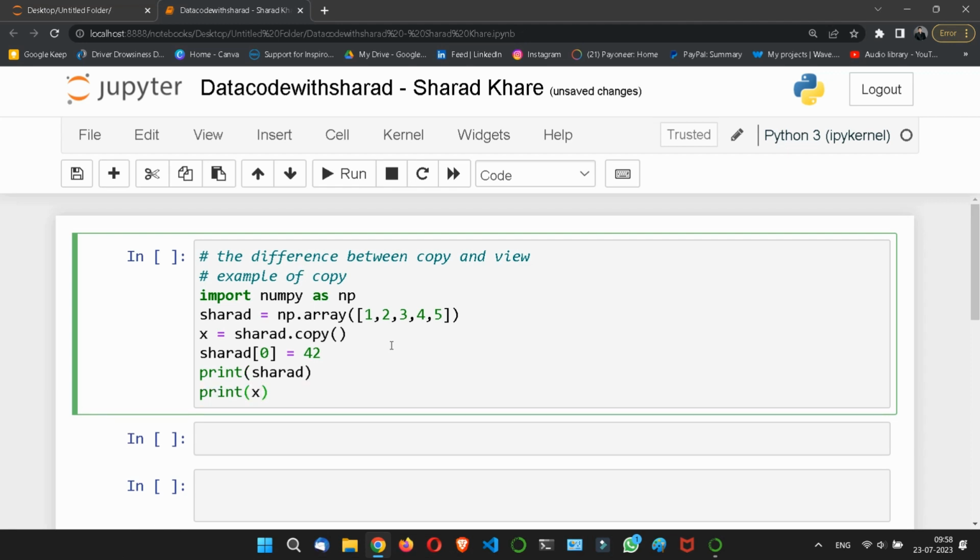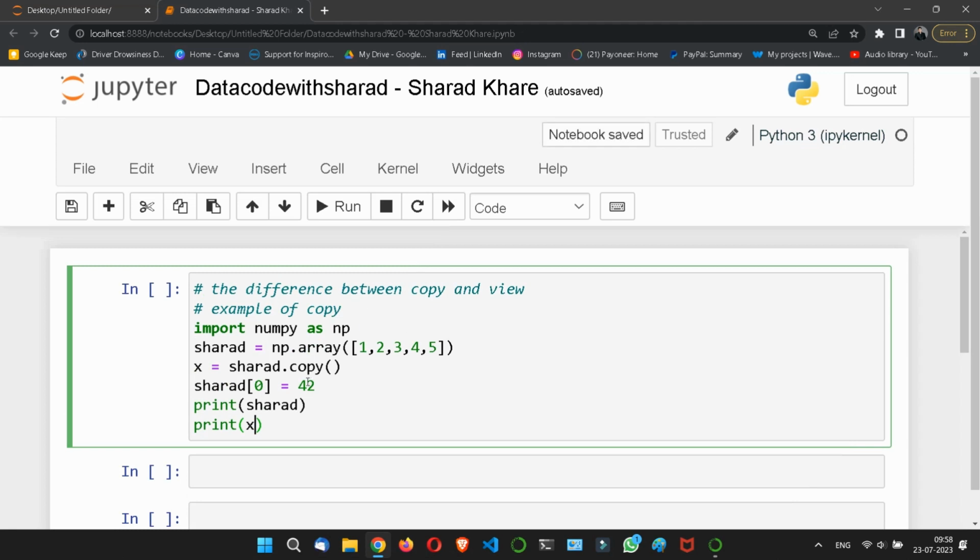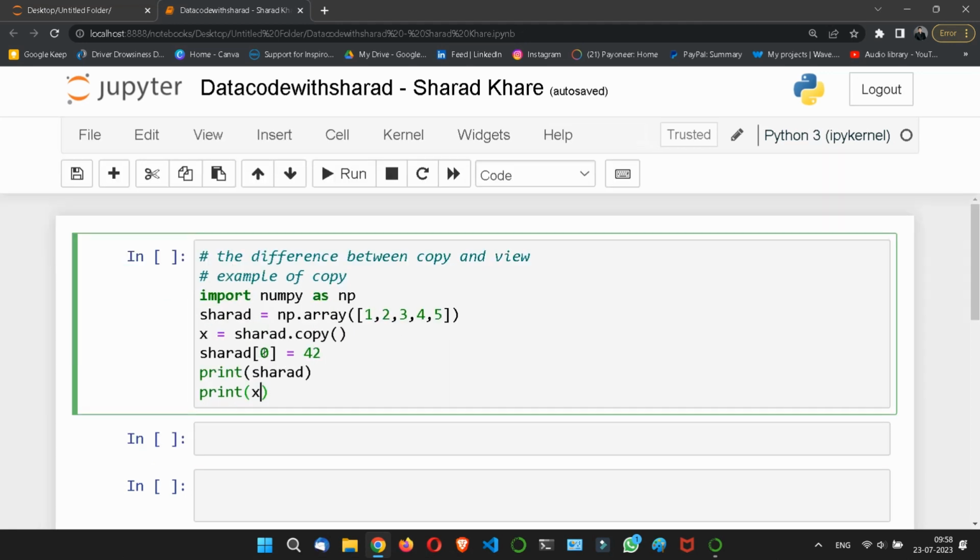Understood what we are doing here? I have taken a variable, put some values in it, then made a copy and assigned it to the x variable. After copying, I replaced the value at index 0, which is 1, with 42. So now sharat will become 42 2 3 4 5, and x remains 1 2 3 4 5 because we have already copied. If I print this, you can see the difference.